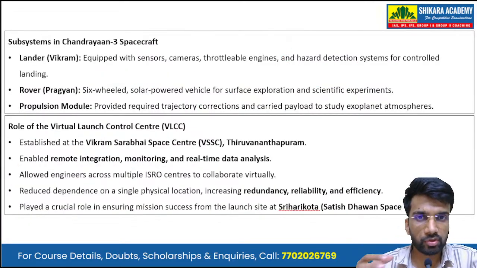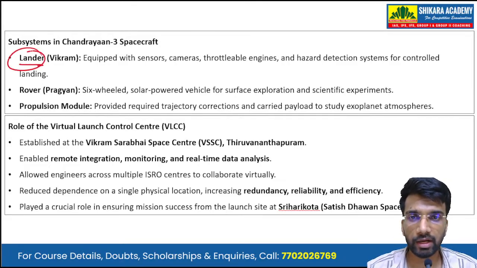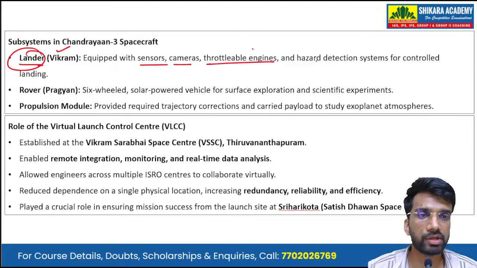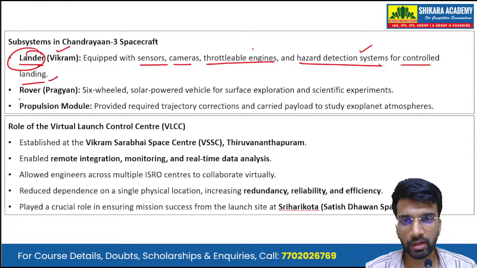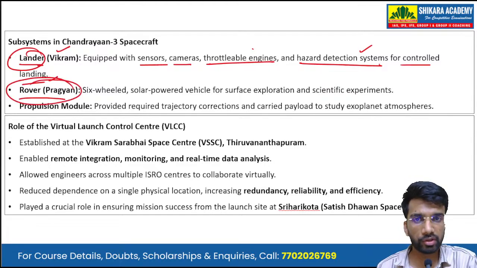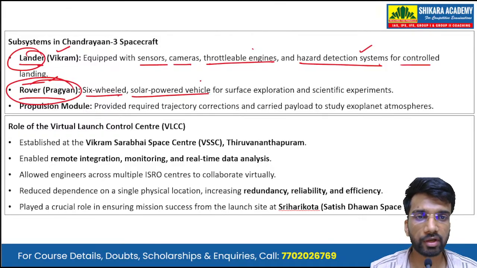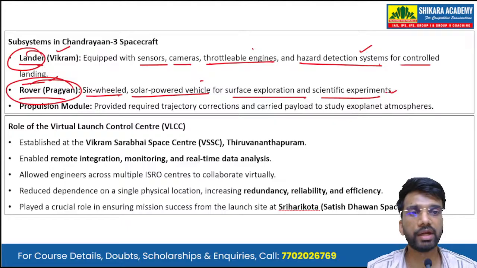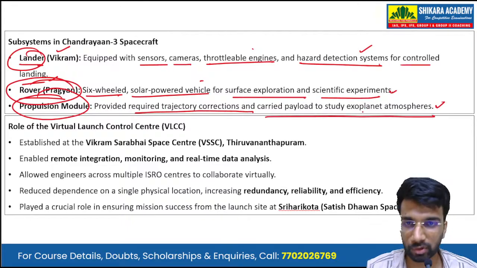Now, the subsystems that were used in the Chandrayaan 3 spacecraft. It was a lander named Vikram, equipped with sensors, cameras, throttleable engines, as well as hazard detection systems for controlled landing. Then inside the Vikram lander was a rover named Pragyan, a six-wheeled, solar-powered vehicle for surface exploration and scientific experiments. Then there was the propulsion module, which provided required trajectory corrections and carried a payload to study exoplanet atmospheres.